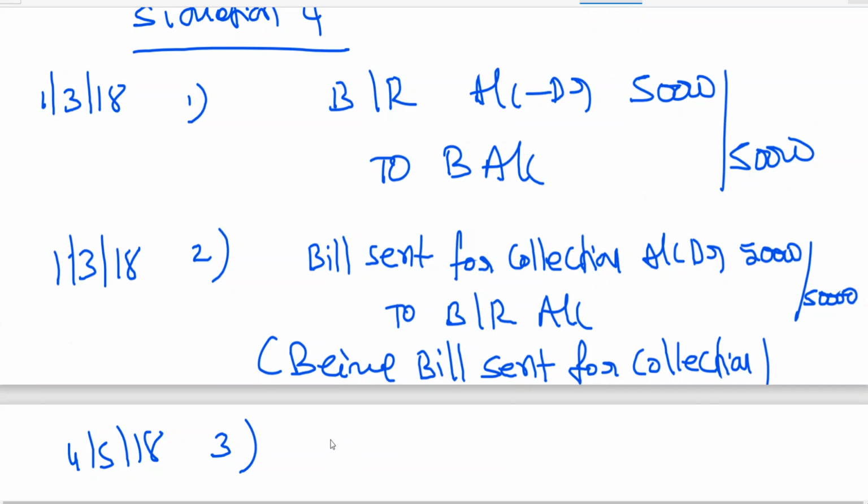Bill is dishonored. Again, which account should be debited? B is the culprit. B is a defaulter. B is nothing but the drawee.